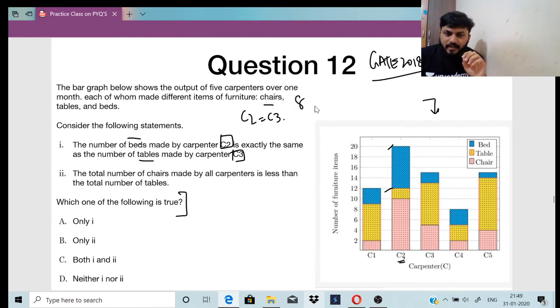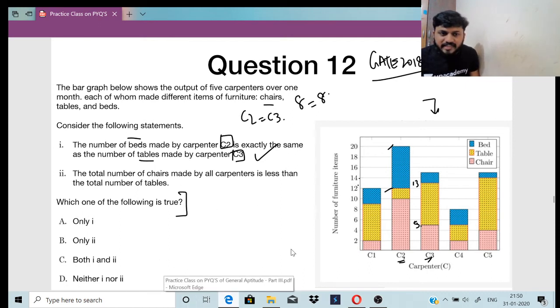So it will be 8. 8 equals tables made by carpenter C3. Tables किधर है? Tables is yellow, right? Tables made by carpenter C3. So it is 14 to 12 का मध्य में 13, right? And this is 6 to 4 का मध्य में 5. 13 minus 5 is 8. Okay, so the first statement holds good. First statement holds good.